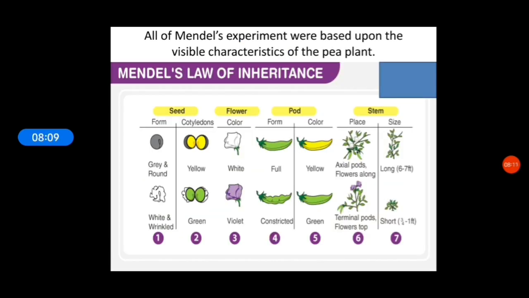This is how Mendel represented the inheritance of characteristics from one generation to the next generation.